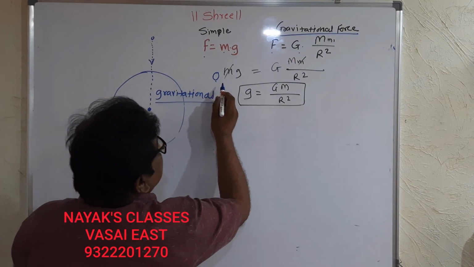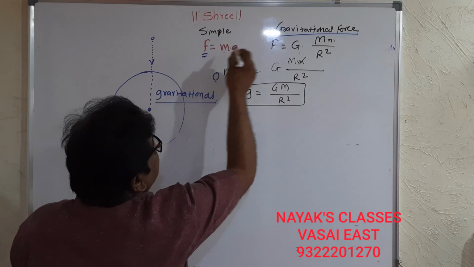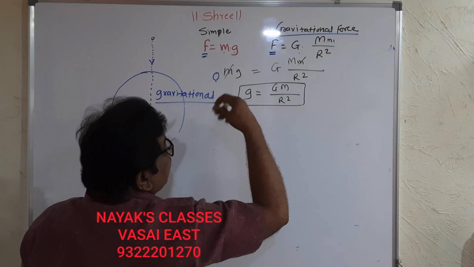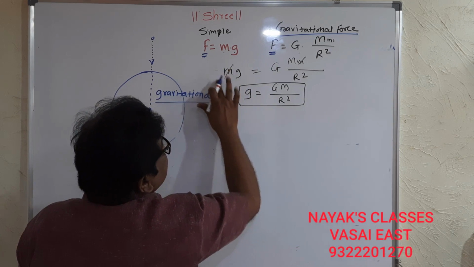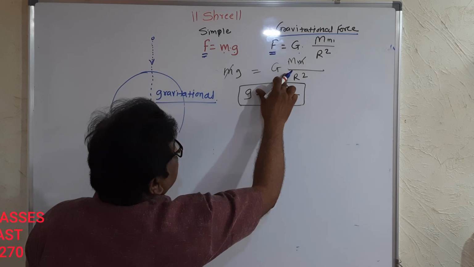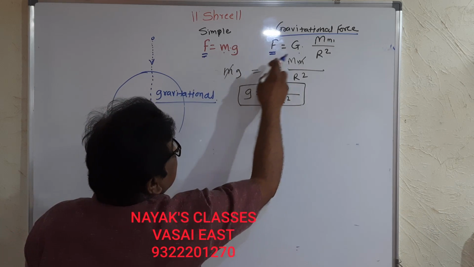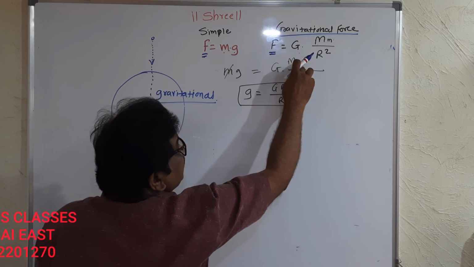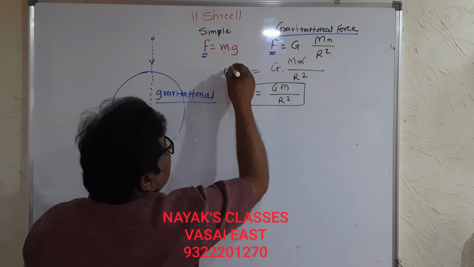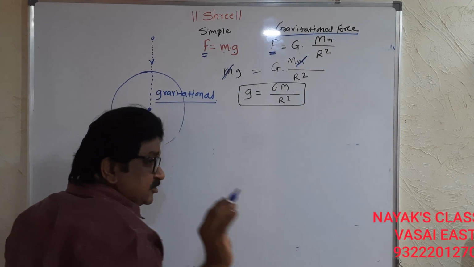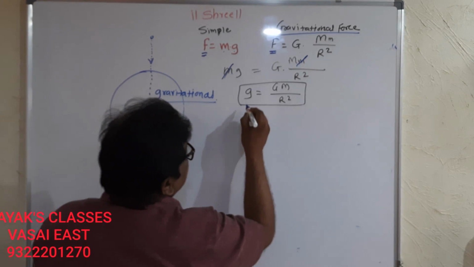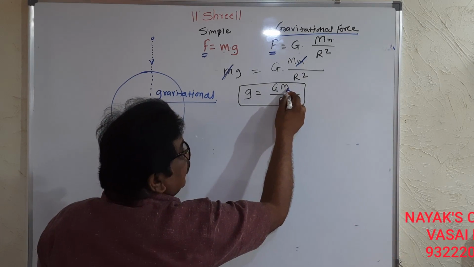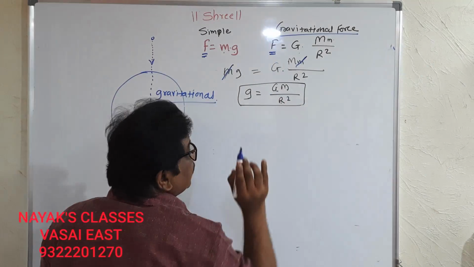If you equate these two, the force acting on that body or object is the same, so mg is equal to G into mass of the earth into mass of the object upon r square. The mass m will get cancelled and we get the formula g is equal to G, gravitational constant, into mass of earth upon r square.